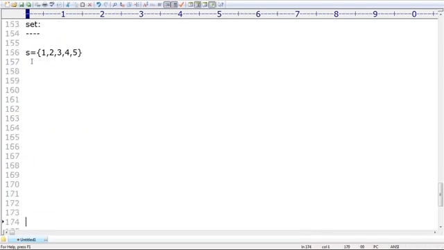Can you please tell what is the first element? Why are you thinking? Immediately you have to respond. What is the first element? 1, 2, 3, 4, 5. What is the first element?